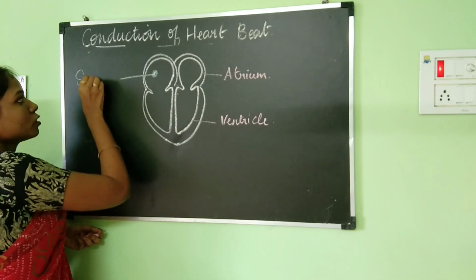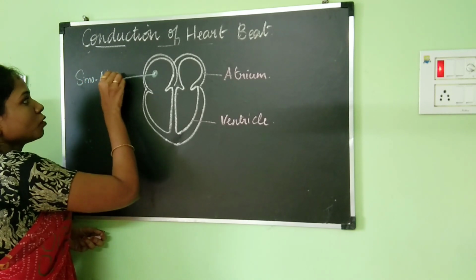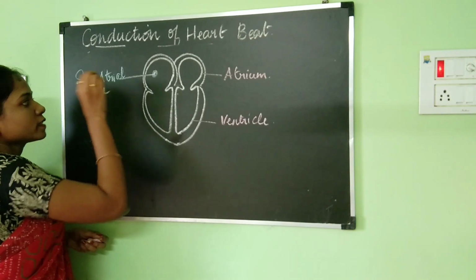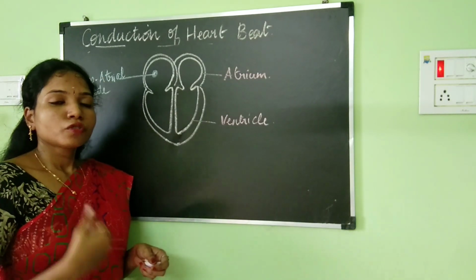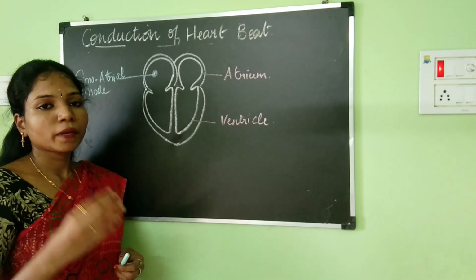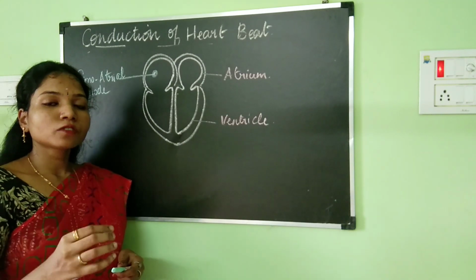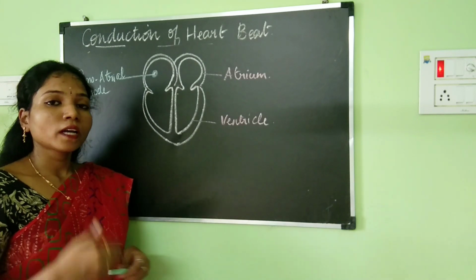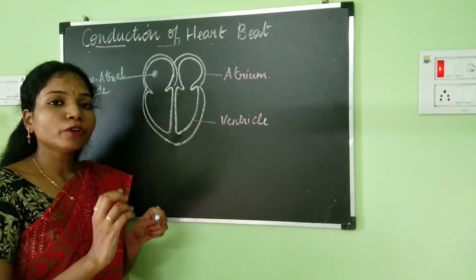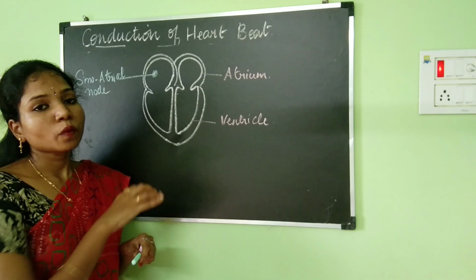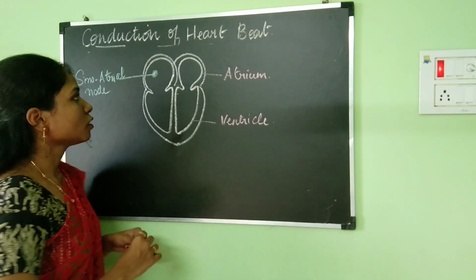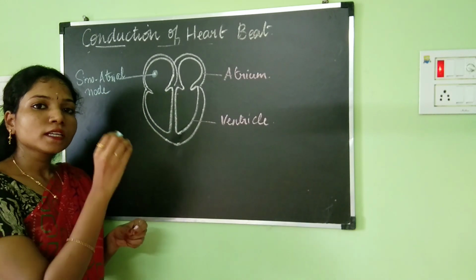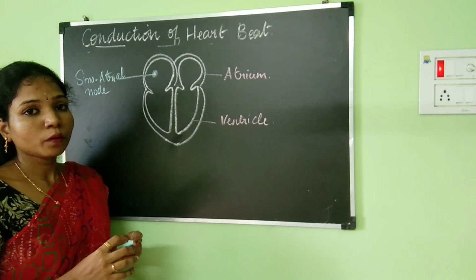What is the SA node also known as? SA node is the sinoatrial node, and it is also known as the pacemaker of the heart. The reason why it is known as the pacemaker is because it gives the pace for the heartbeat to begin. In other words, the SA node only initiates the heartbeat. That is why it is known as the pacemaker of the heart. The SA node is located in the right atrium, just below the opening of the superior vena cava.